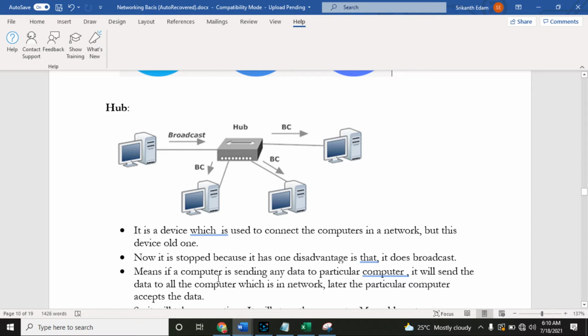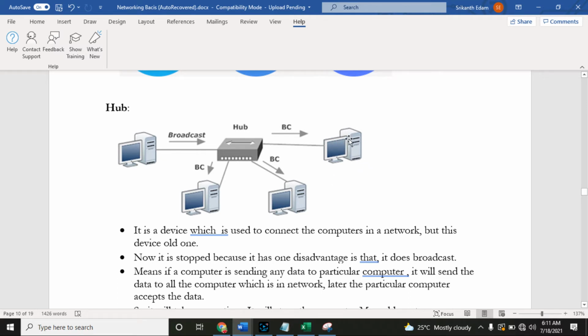It means if a computer, for example computer A, is sending data to computer D, the hub will send the data to all the computers in the network. So it will slow down the network.